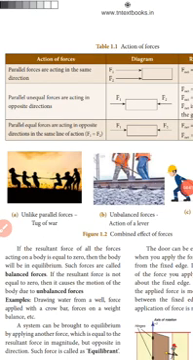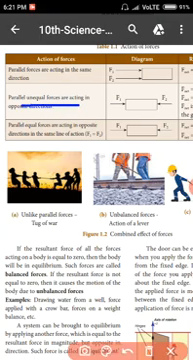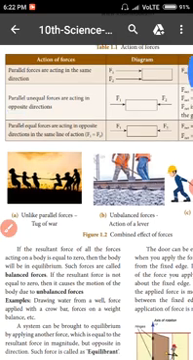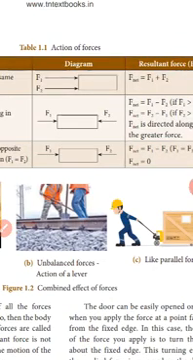Now see the second line: parallel unequal forces acting in opposite directions. See the diagram, F1 and F2 with different magnitudes act on the object. But what is the direction? Compared with the first diagram, the direction of the second one is opposite.